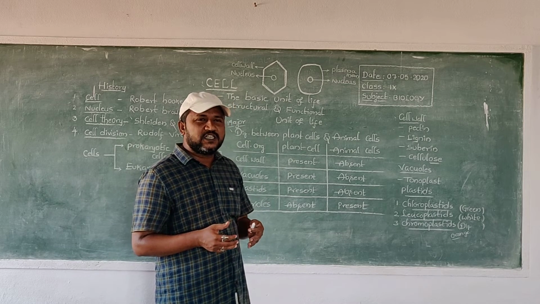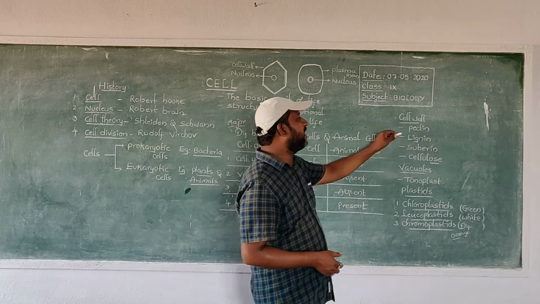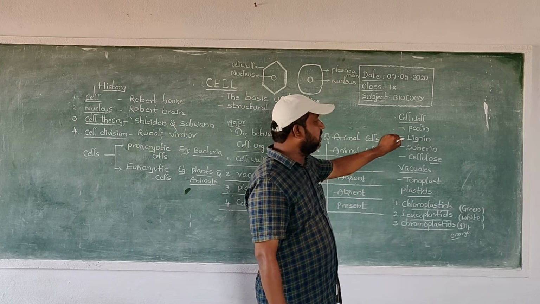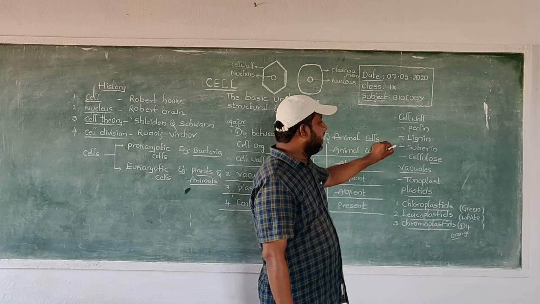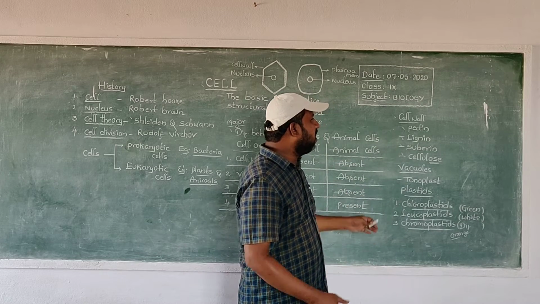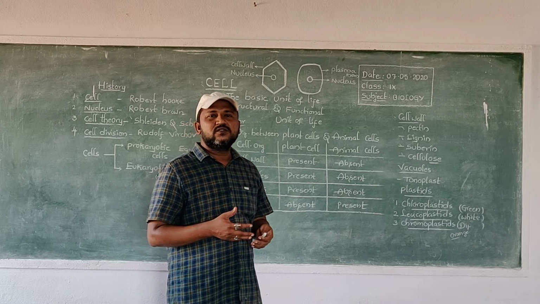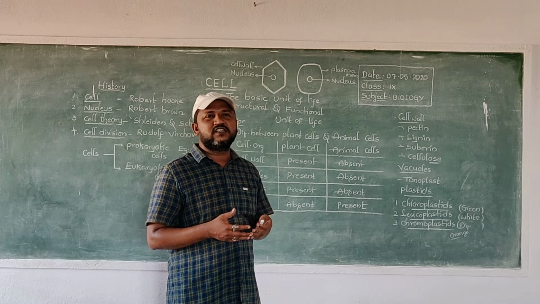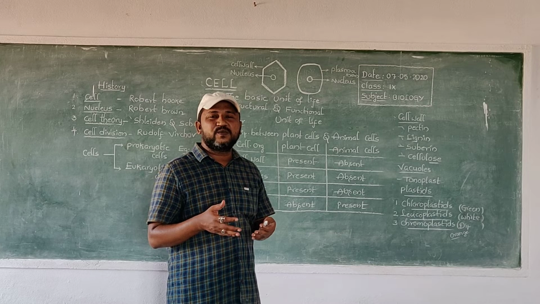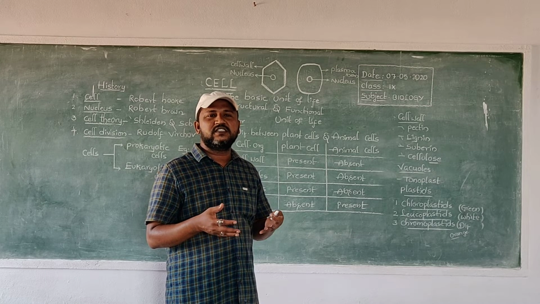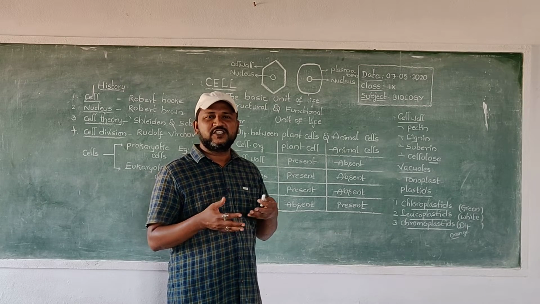Those complex substances are called pectin, lignin, suberin, and cellulose. All these components are complex substances. Why are these complex substances? These complex substances are made from numerous simple substances.